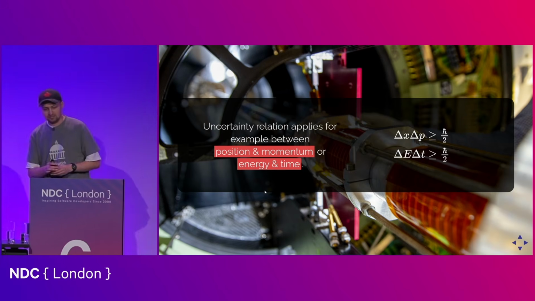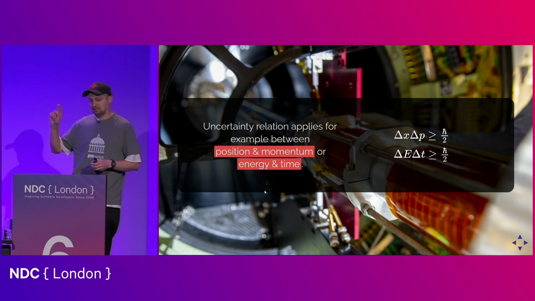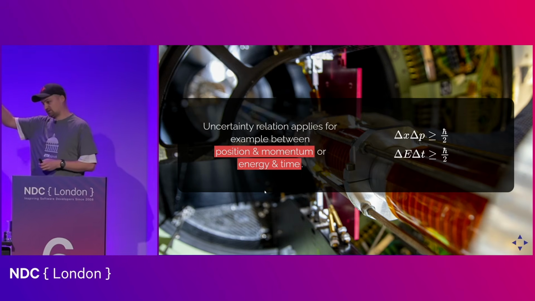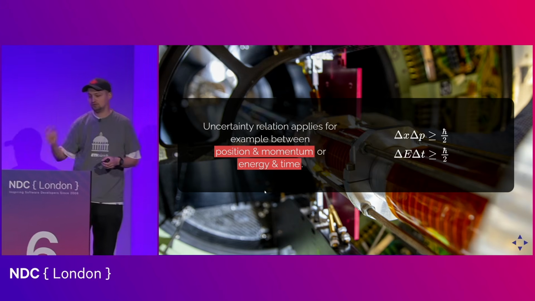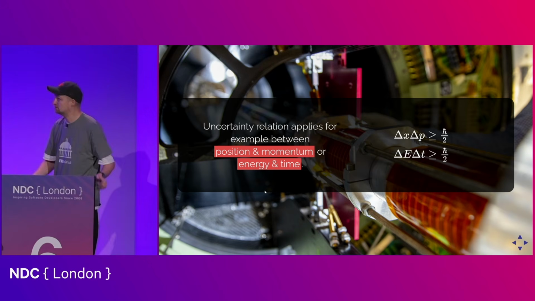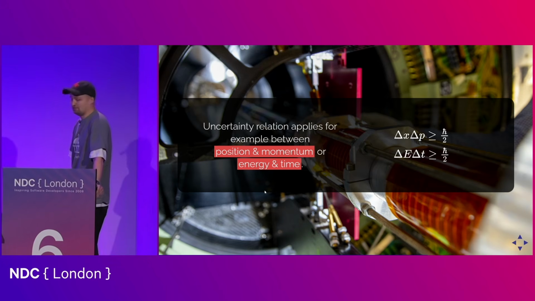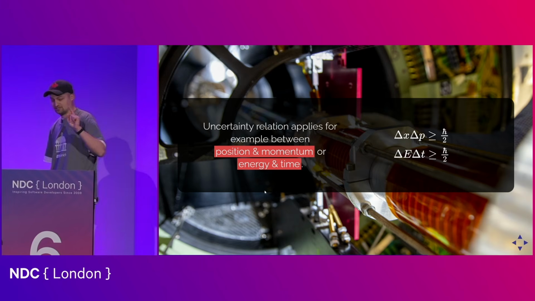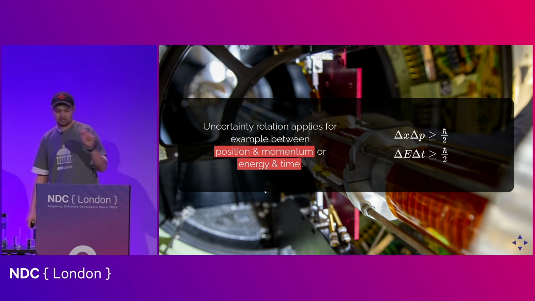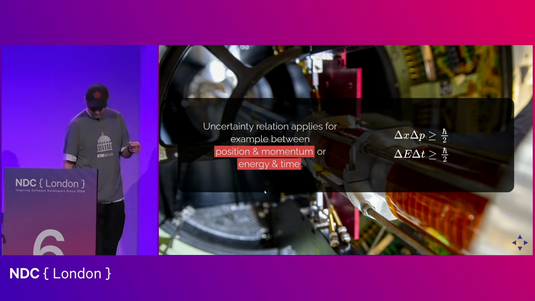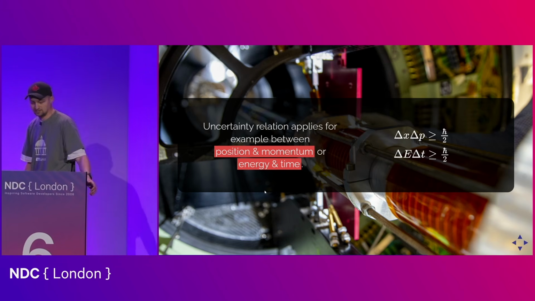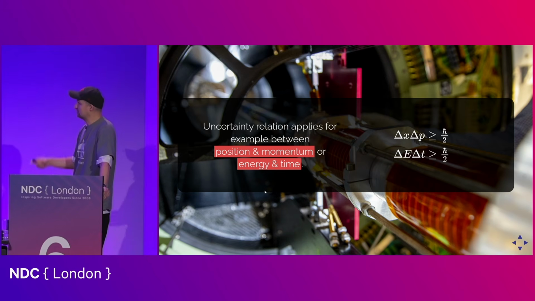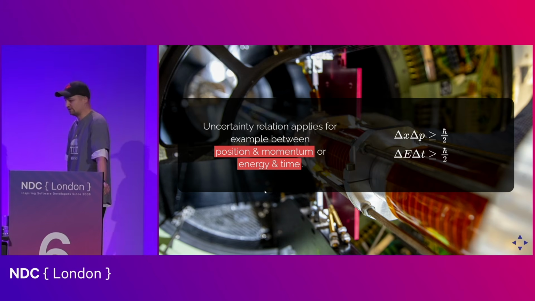And actually, what does it mean? It means that we either know where the quantum object is, but then we don't know how it is moving, or we know how it is moving, but then we don't know where it is. It's just prohibited by the laws of nature. And even more dramatically, there exists an uncertainty relation between energy and time. And you can see here that we have a Planck constant here. Actually, this is the so-called reduced Planck constant. And so this already implies that there are very small numbers involved here.